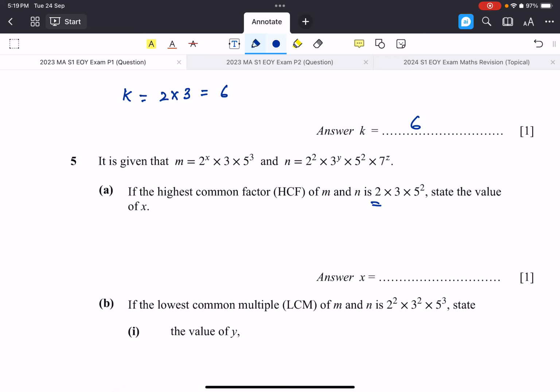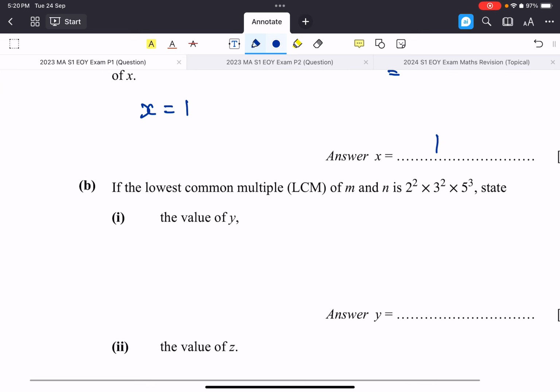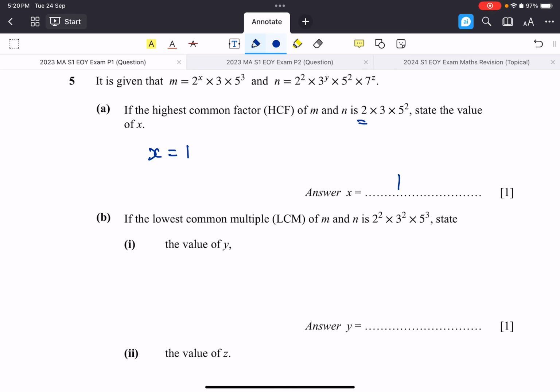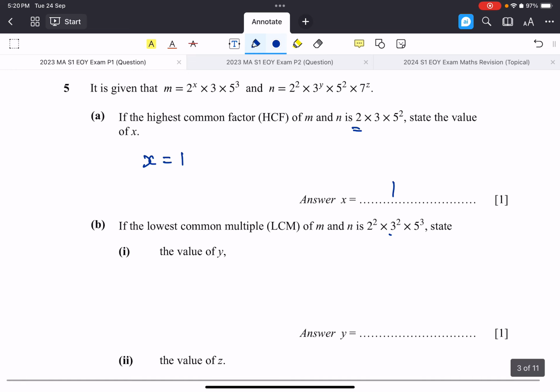So therefore, our x has to be 2 to the power of 1, right? So x is equal to 1. We just need to write it down. Just comparing, right? Now, how about the LCM? LCM, this time round, we are looking for the higher power, right? So we are looking at y. So we have 3 to the power of y versus 3 to the power of 1. So over here, we want 3 to the power of 2, right? So by comparing, y is going to be equal to 2, right?